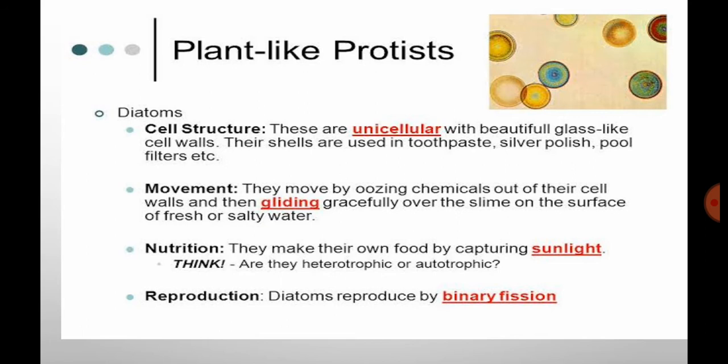Coming to the diatom, the cell structure is unicellular with a beautiful glass like cell wall. These cell walls are mainly used in toothpaste as well as silver polishing, and also used to filter swimming pools. The movement is a gliding movement. That means a chemical substance is released, and because of that chemical substance they glide from one place to another. Coming to nutrition, as I said, it is a phototroph, so it prepares its own food material by capturing sunlight. For reproduction, it shows binary fission.